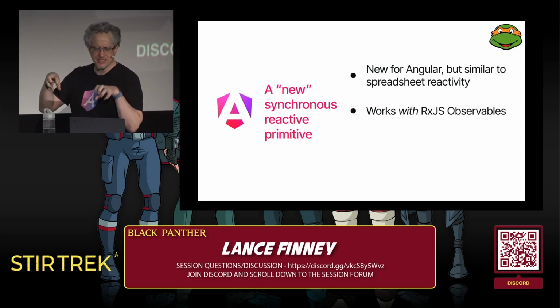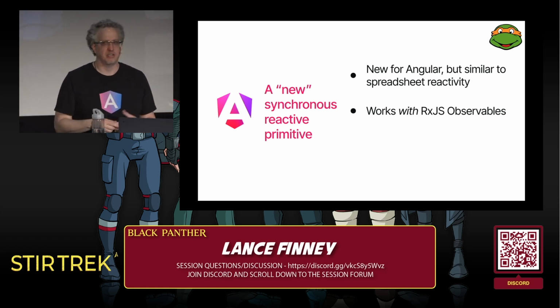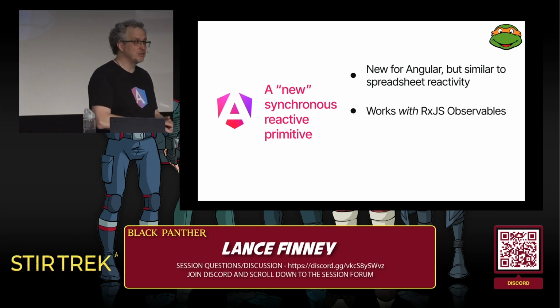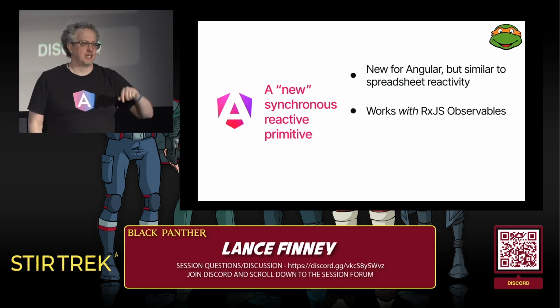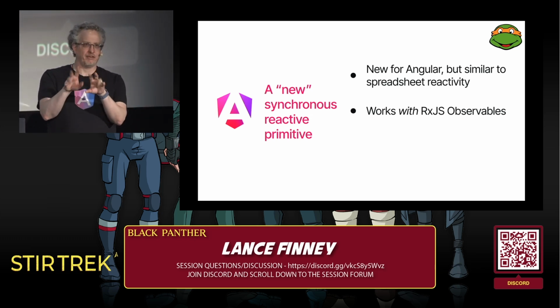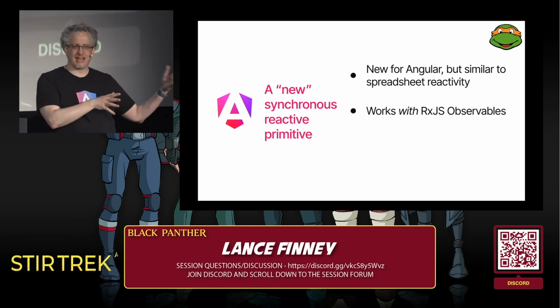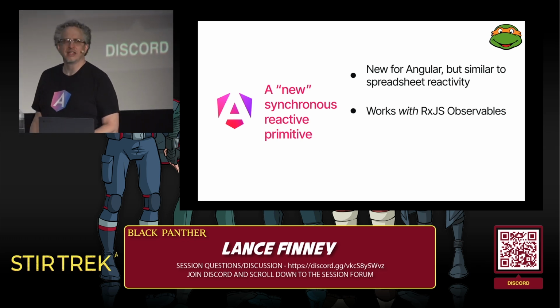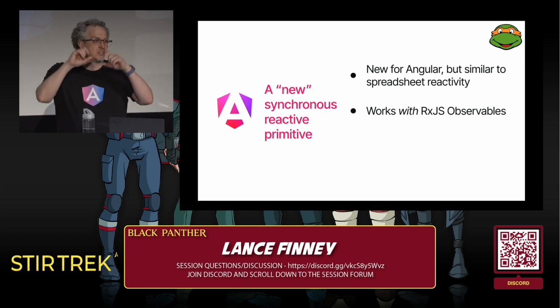The other part of it is it's a synchronous reactive primitive. And that's in comparison to asynchronous reactive primitives, promises and observables. So with an observable, that knows everything about time. You can say, do this delayed by 2 seconds, or debounce. Like if I'm typing quickly, wait until I'm not typing for half a second before you do anything. Or keep track of the last 7 values, or things like that. Signals are a lot simpler than that. They don't have a concept of time. They're essentially just a box with a value in it.